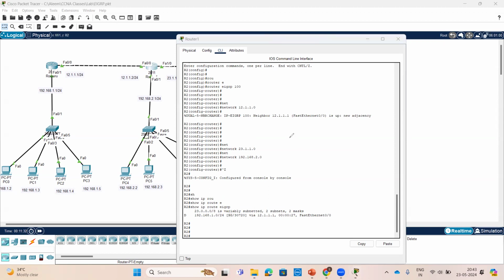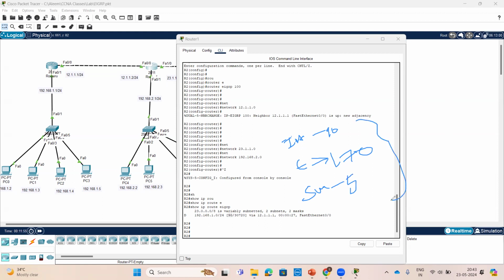Here we have AD values: internal is 90 for IGP, and external, for prefixes coming from other routing tables, will be 170. If any summarization prefix is there, that will be 5.